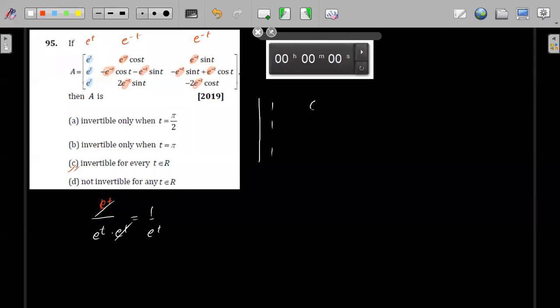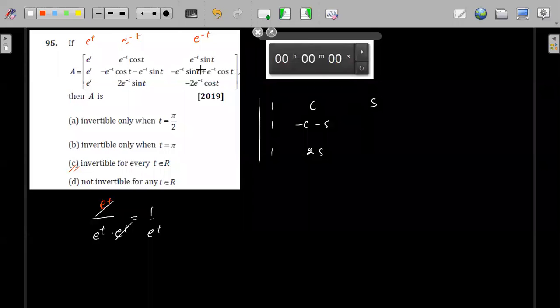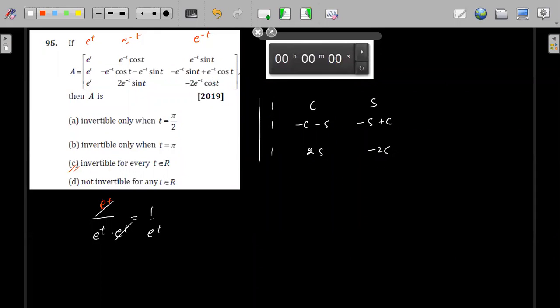This will be cos t, this will be minus cos t minus sin t, this will be sin t minus cos t, and this will be minus 2 cos t. Okay. Fine.